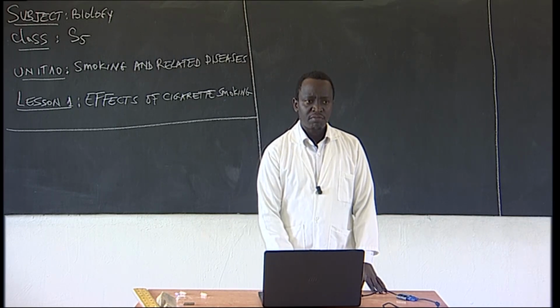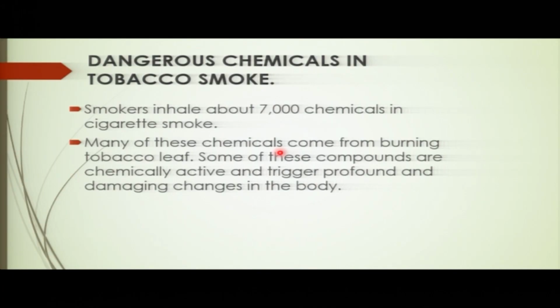So now, many of these chemicals, among these 7,000, come from burning tobacco leaf. Remember, tobacco leaves are the leaves that cigarettes come from. Some of these compounds are chemically active and trigger profound and damaging changes in the body. Which means most of these chemicals can cause changes and damage the body cells. Are you getting this? Nice.